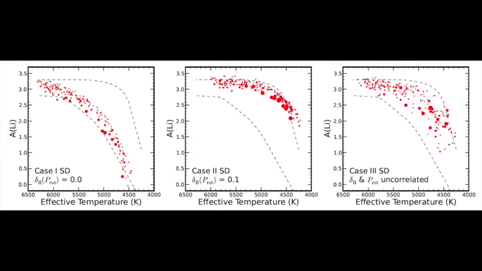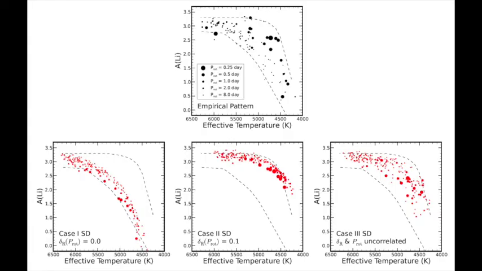In each case, we find that the resulting distribution is strongly at odds with the empirical Pleiades pattern. The first 2 cases cannot reproduce the dispersion seen in the empirical pattern, and also cannot produce the required correlation between lithium abundance and rotation rate. The uncorrelated case produces a qualitatively accurate dispersion and median as a function of temperature, but no lithium rotation correlation. We conclude that no inflation on the pre-main sequence, uniform inflation on the pre-main sequence, and uncorrelated inflation on the pre-main sequence are all ruled out.